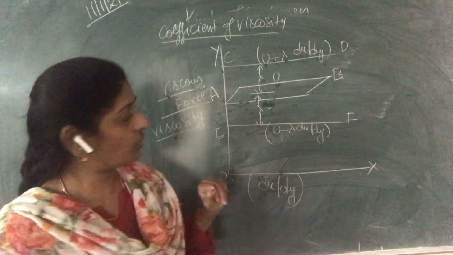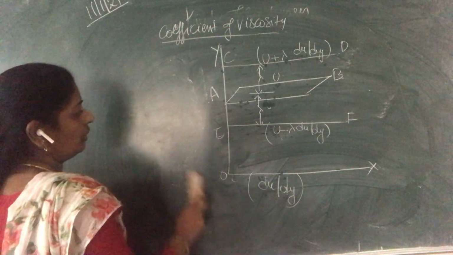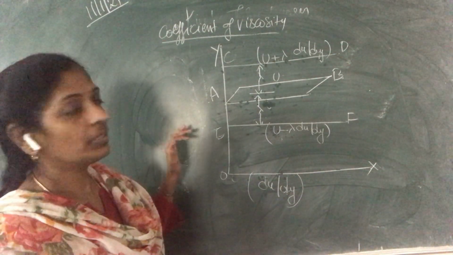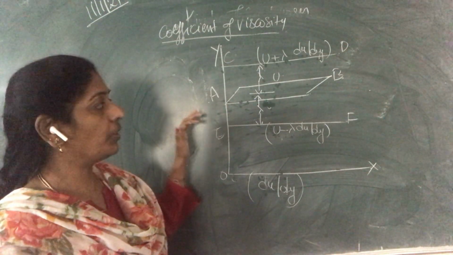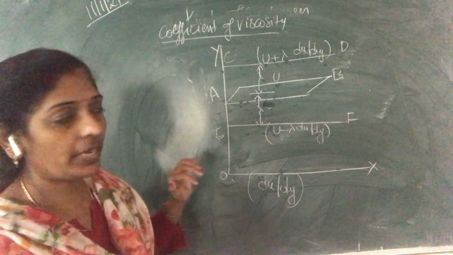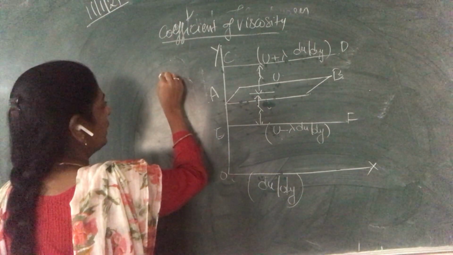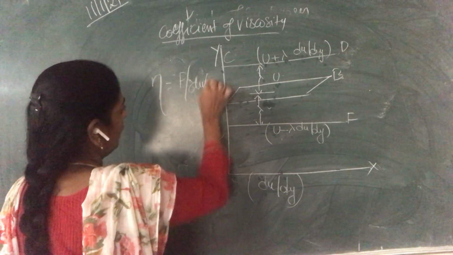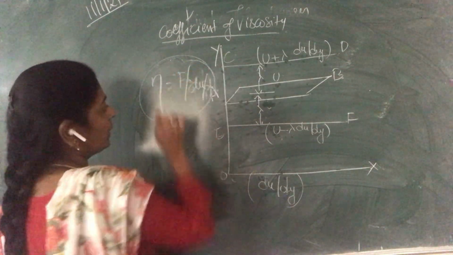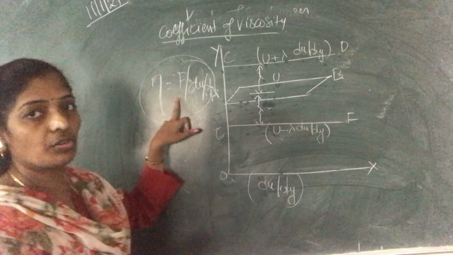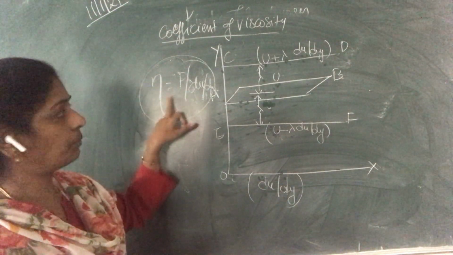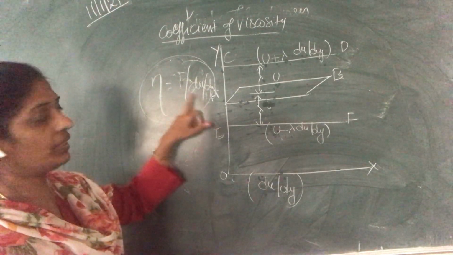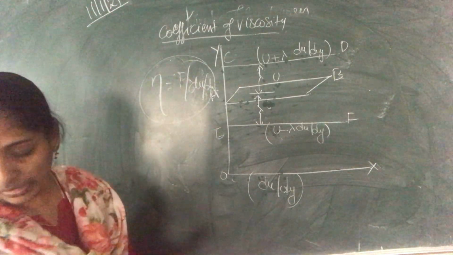Now, the viscosity definition. Let us define the viscosity. Viscosity of a fluid is nothing but viscous force per unit area per unit gradient. That is, eta is equal to F by du by dy. What is eta? Eta is the viscosity, the coefficient of viscosity. Coefficient of viscosity is viscous force per unit area per unit gradient, that is eta equal to F by du by dy.